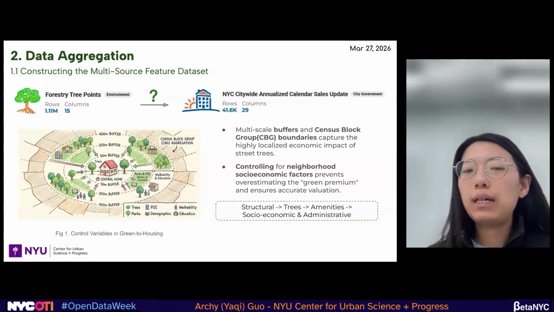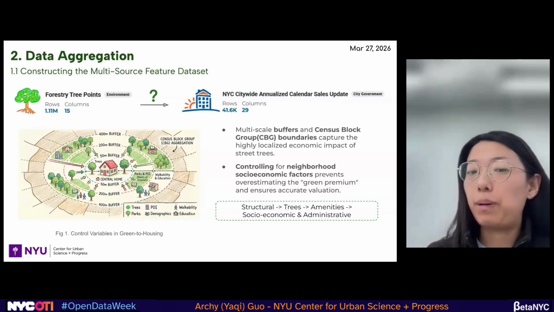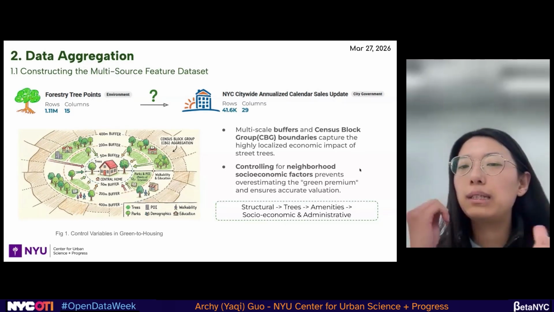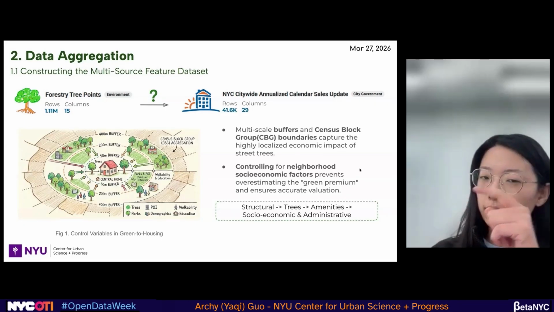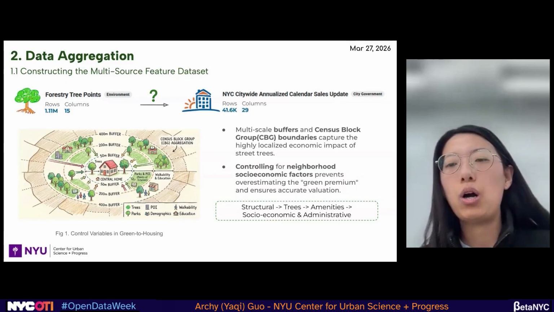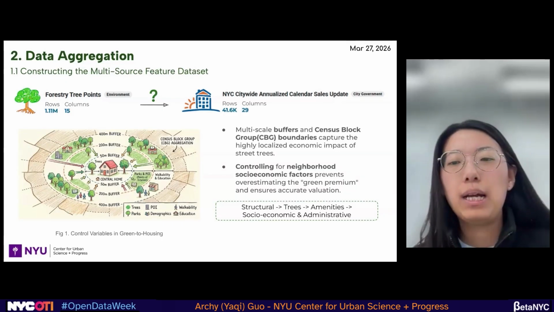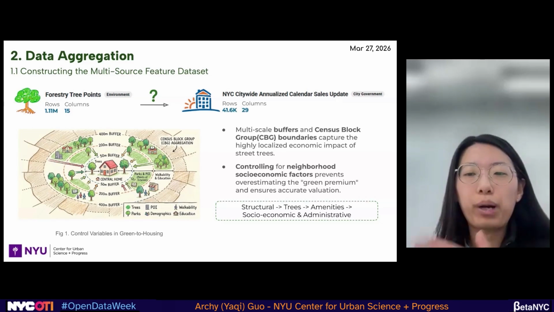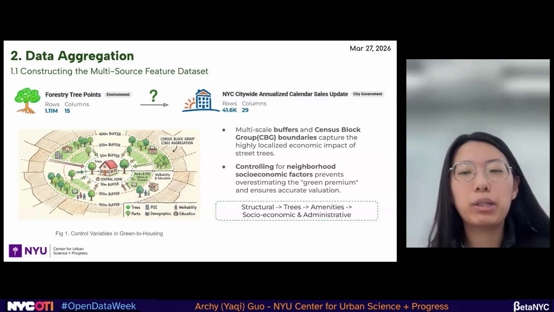We want the data to be as precise as possible so that we can involve social economic status data together with our house. We control for neighborhood social economic factors to prevent overestimating the green premium and ensure accurate evaluation.